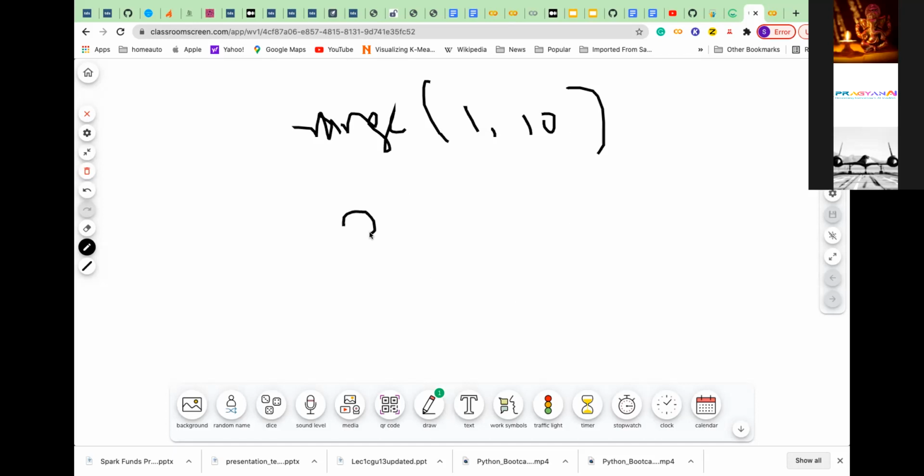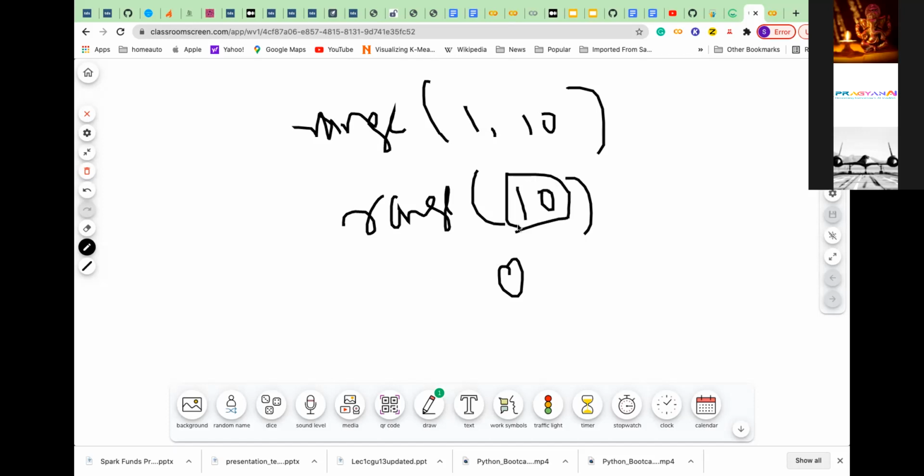If you are not giving the start and are just giving 10, then by default it starts with 0. By default step size is 1, but the end has to be there, because it doesn't know when to end.